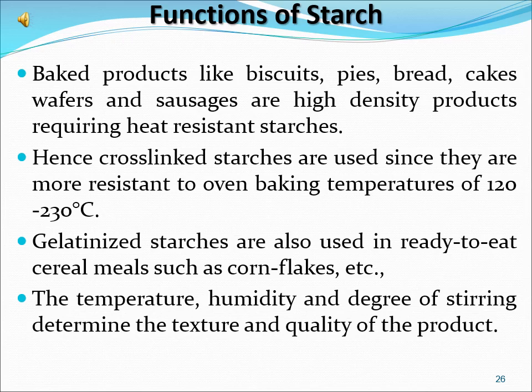Hence, cross-linked starches are used since they are more resistant to oven baking temperatures of 120 to 230 degrees centigrade. Gelatinized starches are also used in ready-to-eat cereals such as corn flakes. The temperature, humidity, and degree of stirring determine the texture and quality of the product.